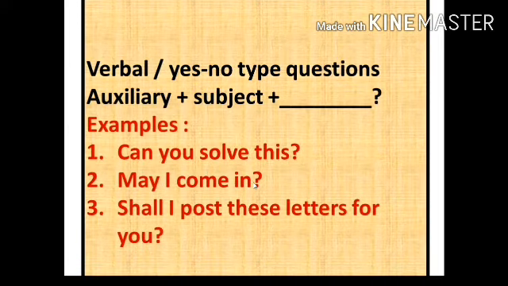So let's see the verbal question, which means the yes-no type question. What is their structure? In the verbal question or yes-no type question, very first comes the auxiliary. What is an auxiliary? Can, could, may, might, shall, should, would, then am, is, are, was, were, have, has, had, do, does, did.